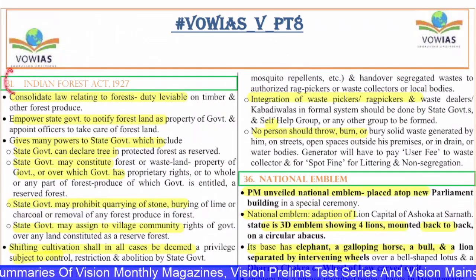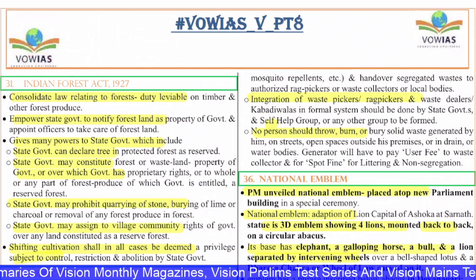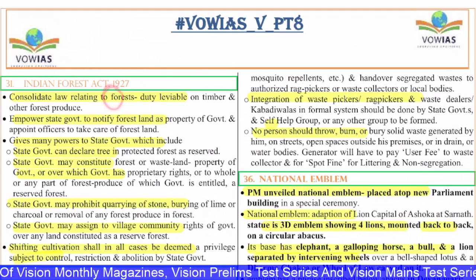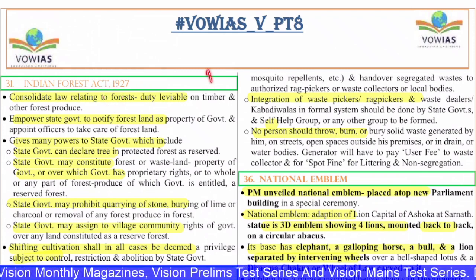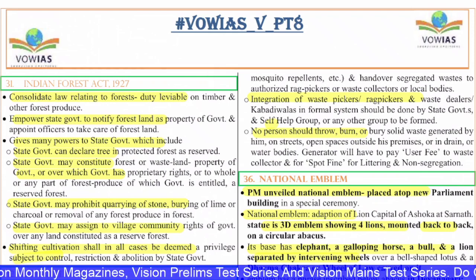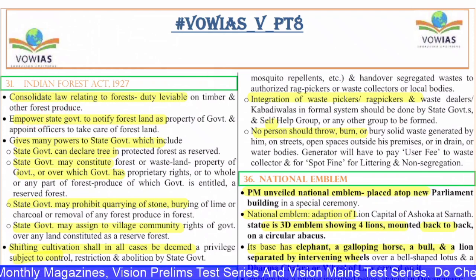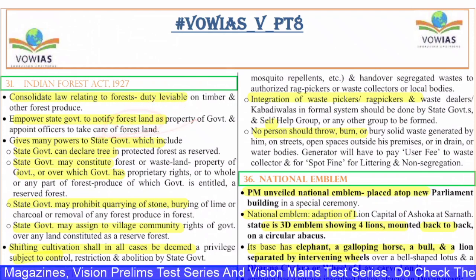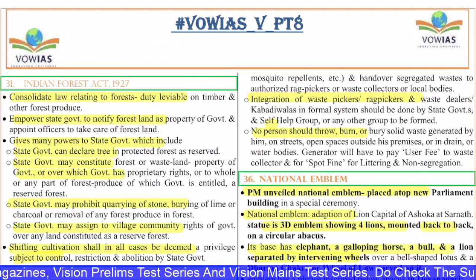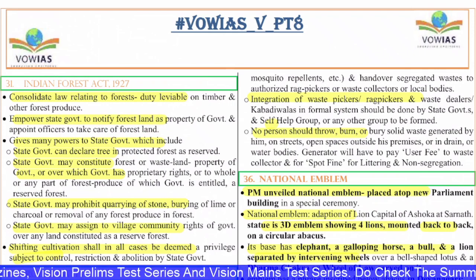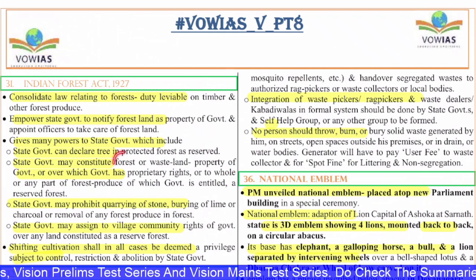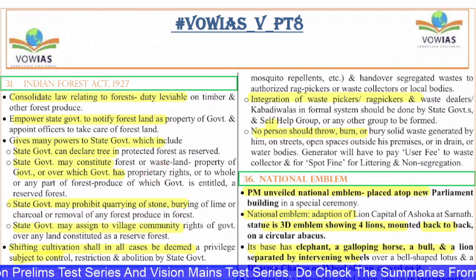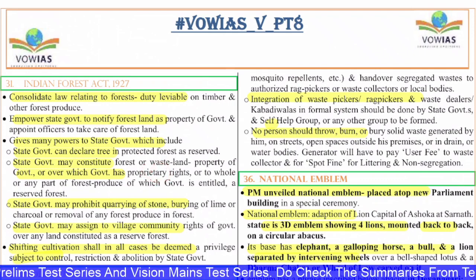The 31st question is with regard to the Indian Forest Act. Indian Forest Act 1927, if you see, it consolidates the laws relating to forest, the duty which can be levied on timber and other forest produce. It empowers the state government to notify forest land as property of the government and appoint officers to take care of the land. And it also gives many other powers to the state government, that includes: state may declare any tree in the protected area as reserved, state may constitute forest or wasteland property of the government or over which the government has property rights, or the whole or part of the forest produce of which the government is entitled, as reserve forest.